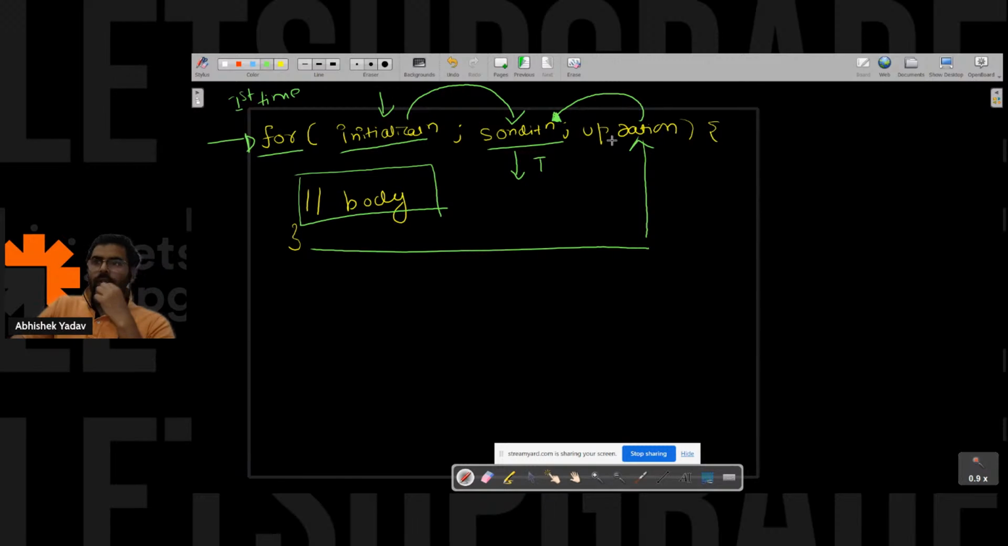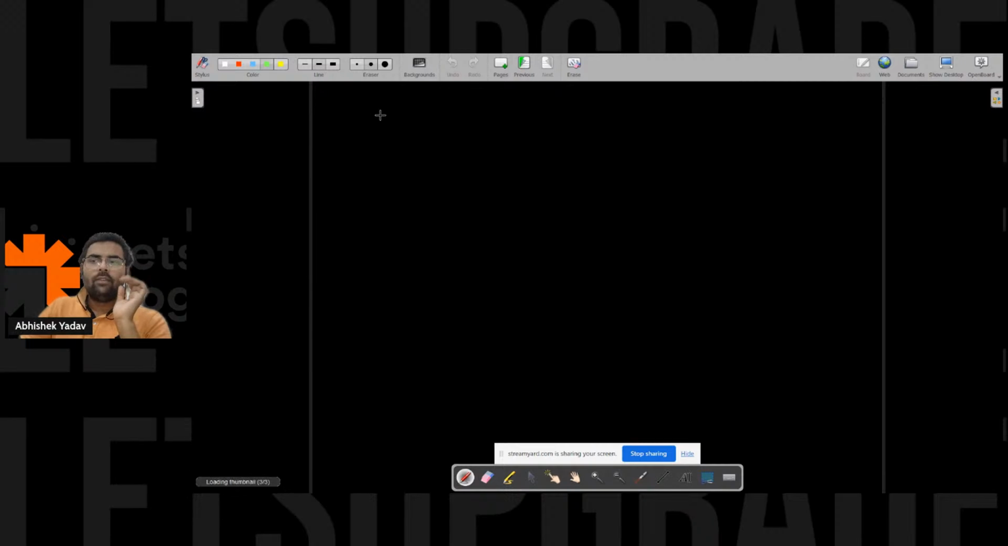So here, let's take one example and try to understand that part. What I want is to print hello world 5 times. I want to print hello world 5 times.